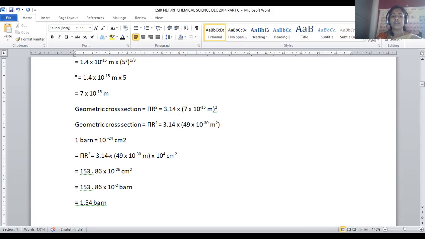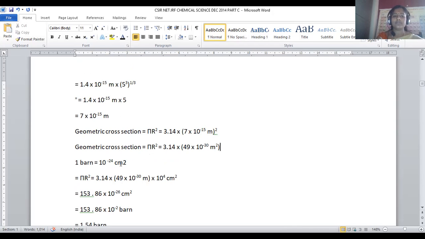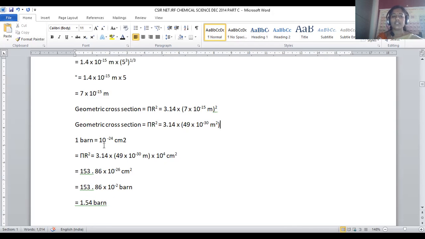After multiplying all terms, we get 153.86 into 10 to the power minus 26 centimeter square. Now, for centimeter to barn, 1 barn is equal to 10 to the power minus 24. Already we have 10 to the power minus 26, so 2 will be left over when it turns into barn.